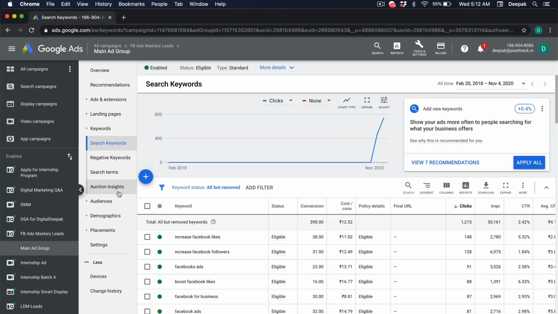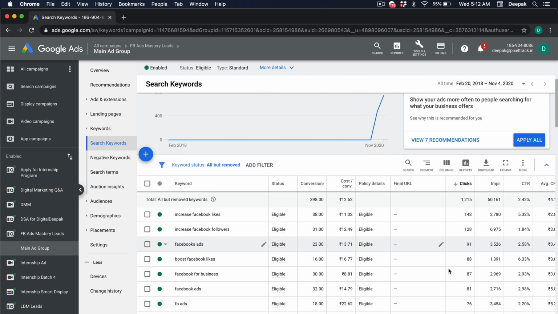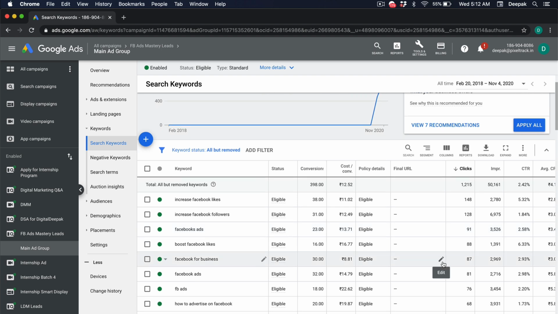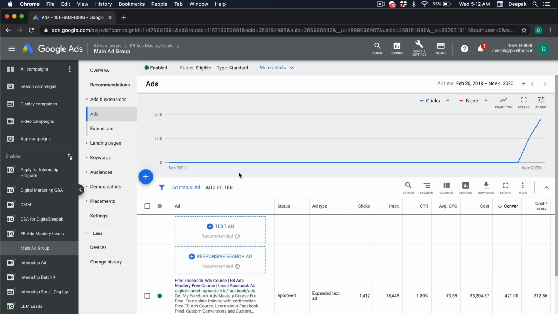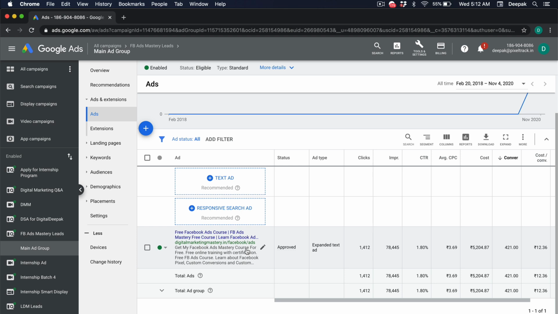Slowly what we can do is start creating separate ad groups for all the different search keywords that we are getting, right? For example, Facebook ads for business. Here we can see that there is a significant amount of conversions, 30 conversions, and the cost per conversion is only 8.81. So this seems like an important keyword. If I look at the ad, it says free Facebook ads course, it doesn't use the word business in the ad. So we can create a separate ad group in which we can have that particular keyword. That's how you optimize it over time, right?